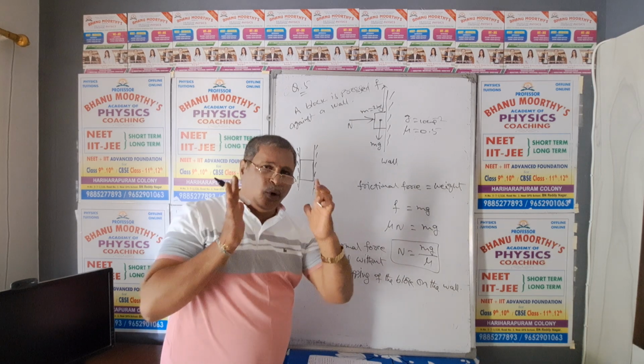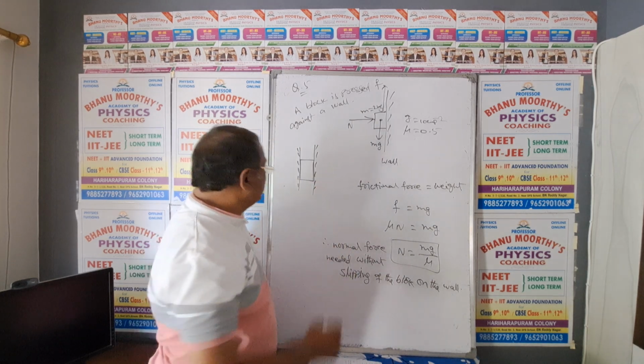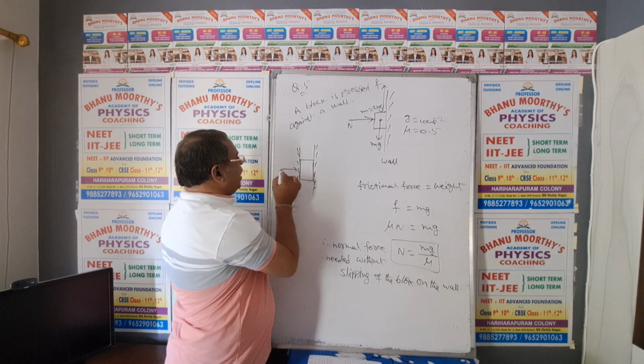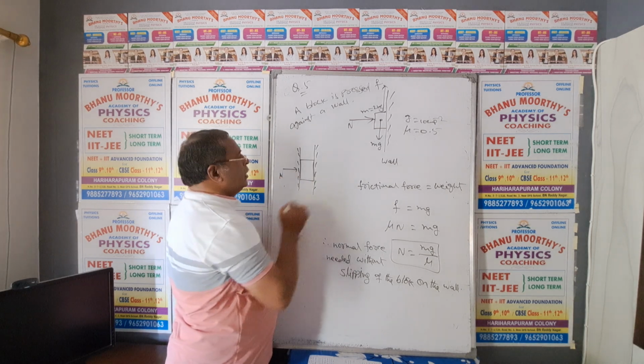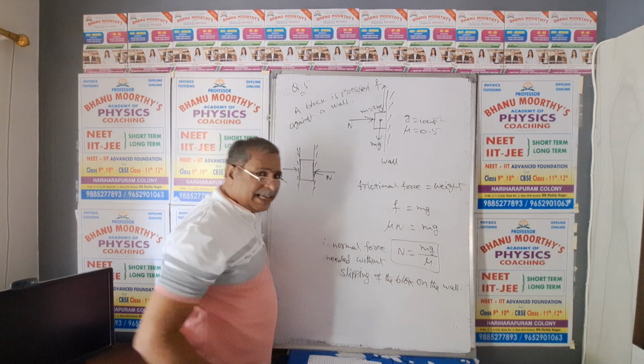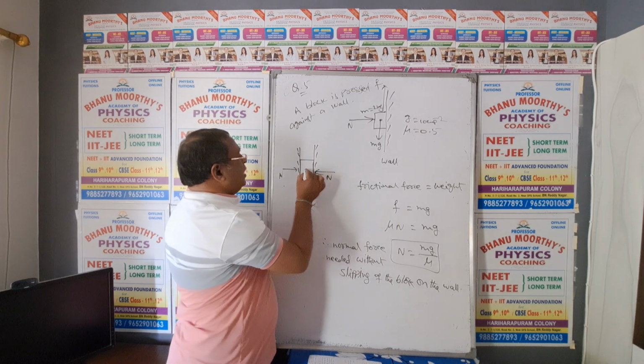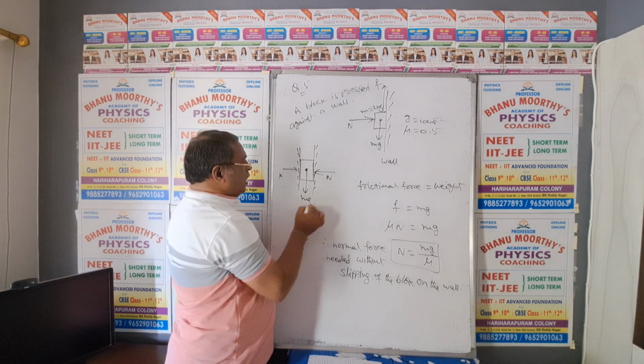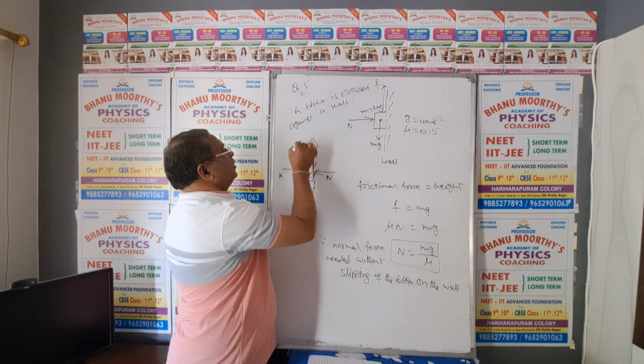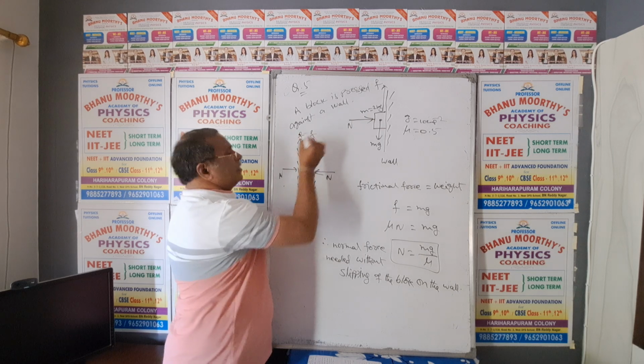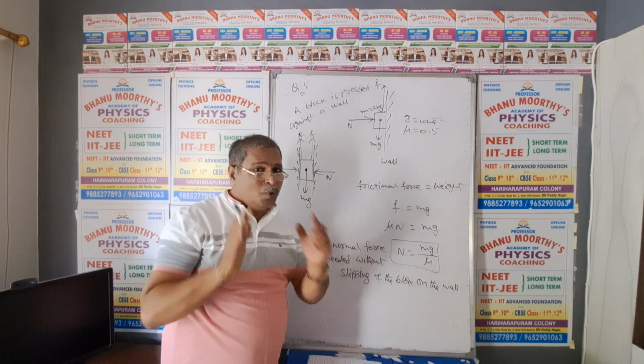The concept is that the weight of the block balances with two frictions, my dear NEET aspirants, because two walls are there.